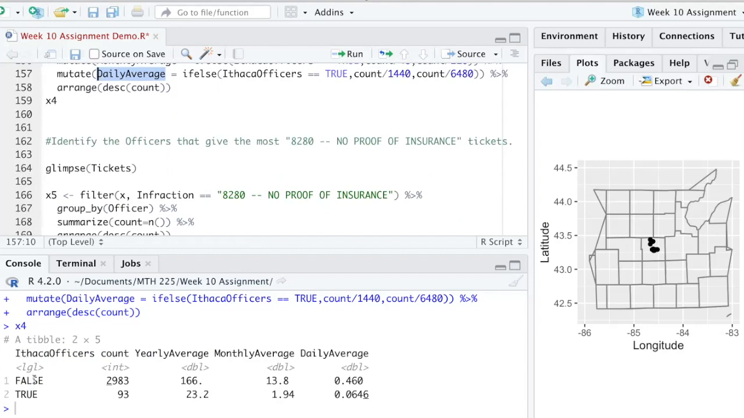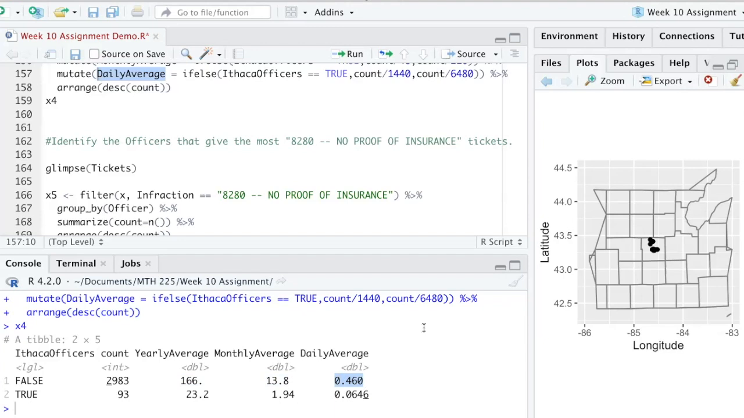But here we have it. Are you an Ithaca officer? False. So these are the non-Ithaca officers. They give this many tickets per year. They give this many tickets per officer because there are 18 different officers that are not patrolling Ithaca. And if you divide that by 12, this is the number of tickets per officer given each month. So they give 13 per month per officer. That's not even 1 per day. And the number of tickets per officer they give each day is less than a half ticket. So it's not like there's an officer out there giving 15 tickets a day.